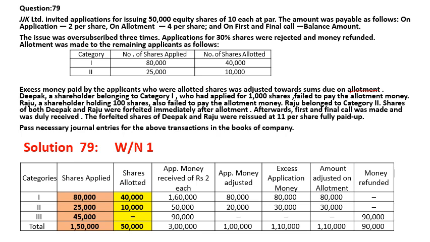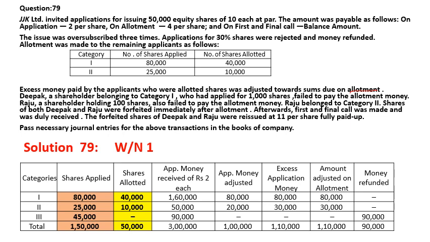Now Deepak and Raju's shares will be forfeited immediately after allotment. Afterward, the final call will be made. Forfeited shares are reissued at 11 per share. Over here, a 10 rupee share is selling at 11, that is, a security premium of 1 rupee. No discount in this question. So now look at the table.